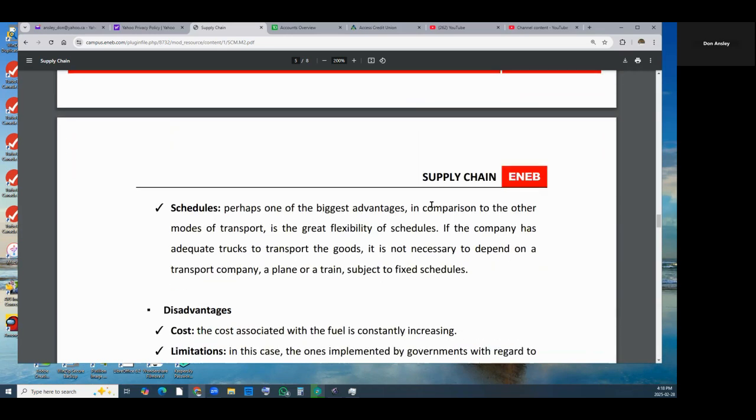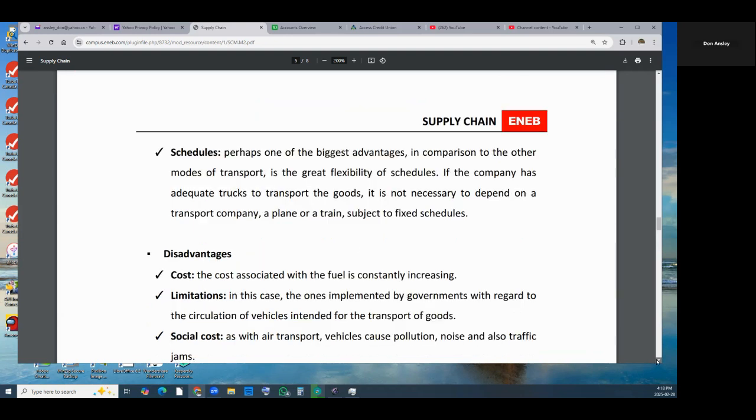Schedules. Perhaps one of the biggest advantages in comparison to the other modes of transport is the greater flexibility of schedules. If the company has adequate trucks to transport the goods, it is not necessary to depend on transport companies, a plane or a train, which are subject to fixed schedules.